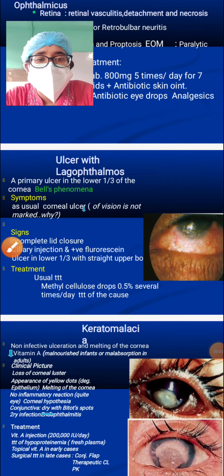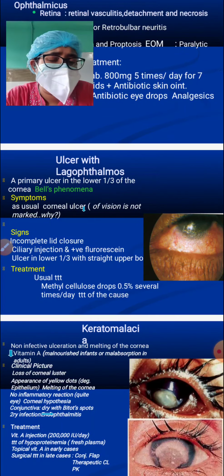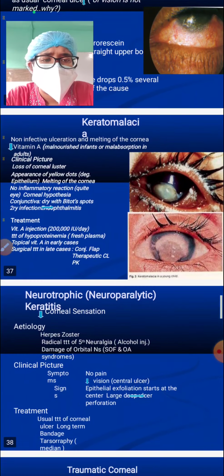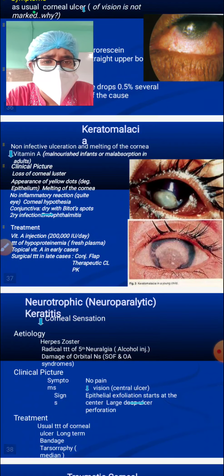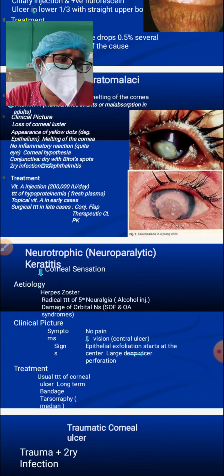There are some other forms of ulcer, mainly known as the trophic ulcer. Trophic means related to metabolism or nutrition. That is, there may be exposure keratitis in cases of lagophthalmos, keratomalacia, that is vitamin A deficiency ulcers, okay, and neurotrophic, again that is neuroparalysis.